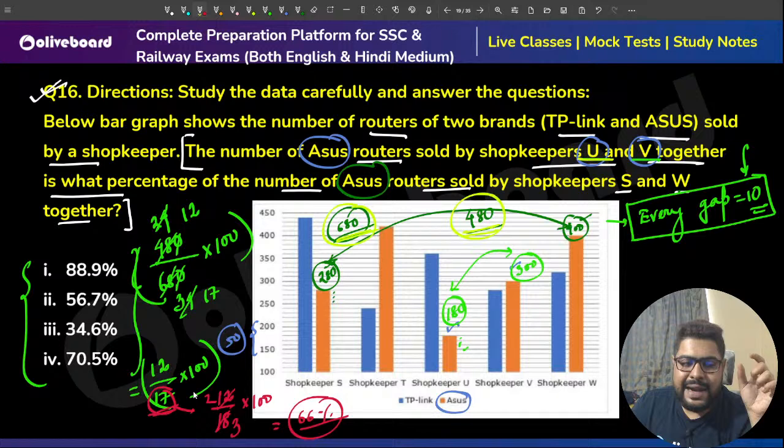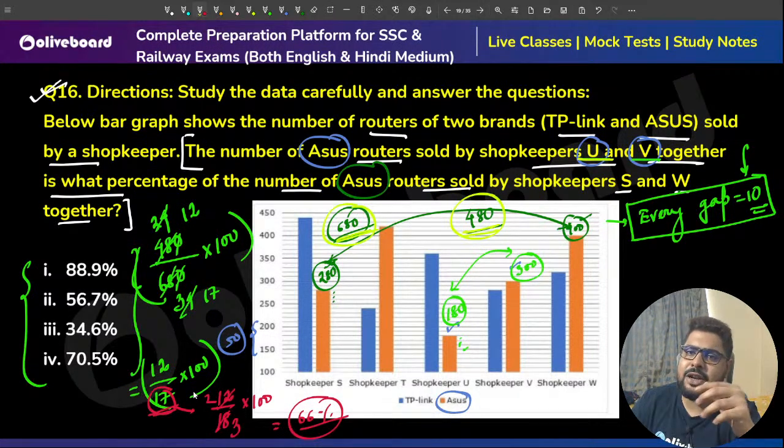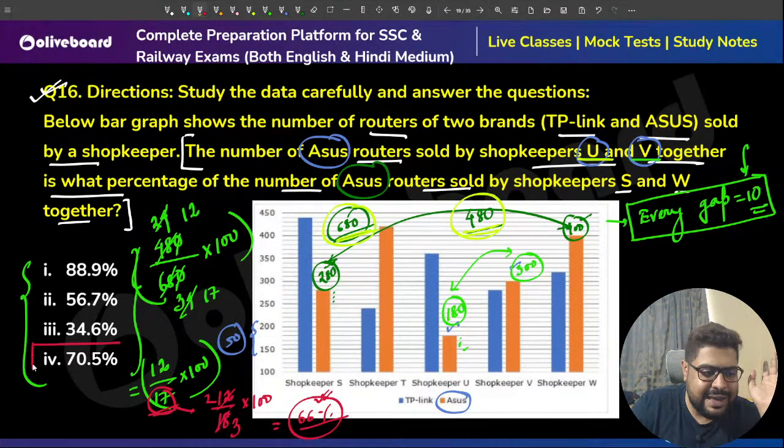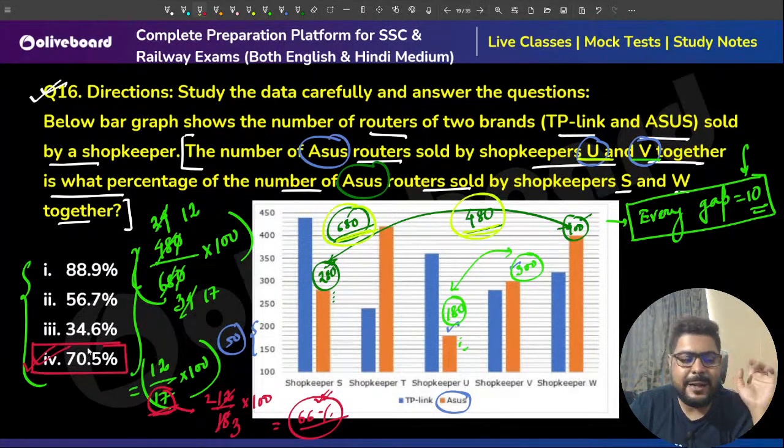Denominator less means value goes up. So my answer will be a little bit more than 66%. I can see there is a 70% answer option. That is my answer.